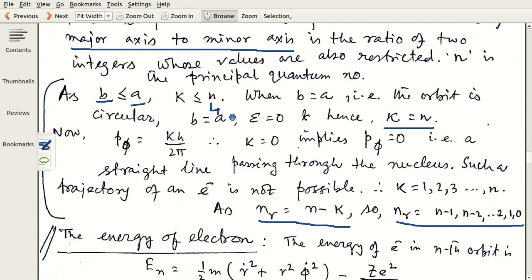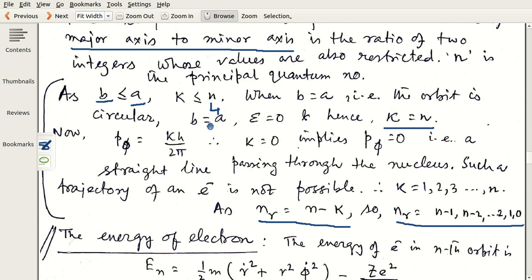n4 k1, n4 k2, n4 k3. All these are ellipses, but with different minor axis. This point to be noted, not different major axis. Major axis will be the same, minor axis will change, we will see it. And the last, n equal to 4, k equal to 4, will give you the circular path for which major axis will be equal to minor axis.